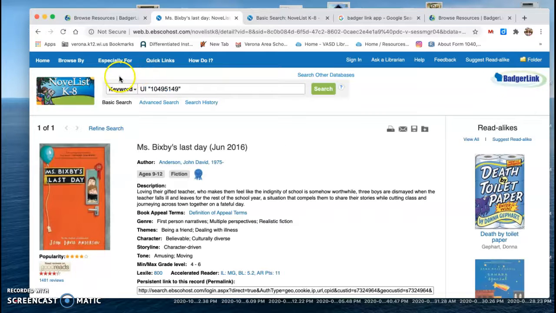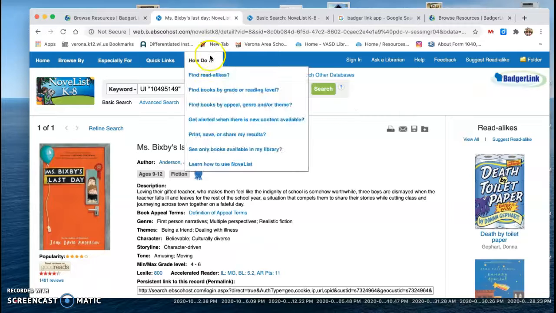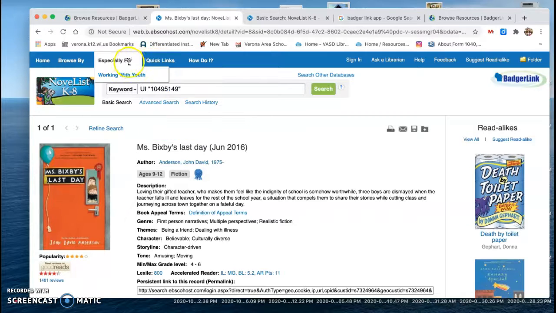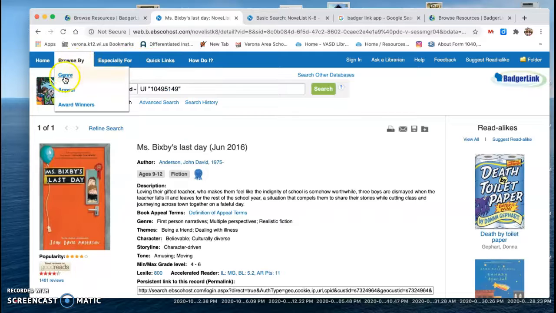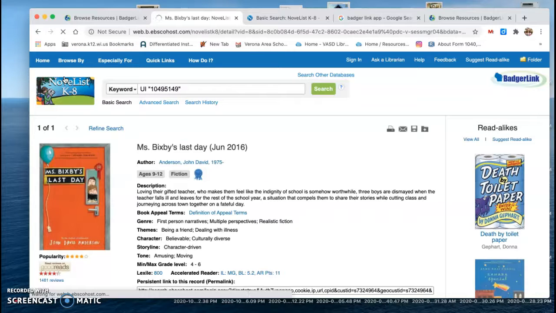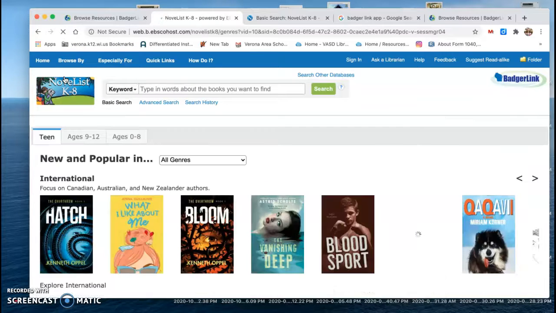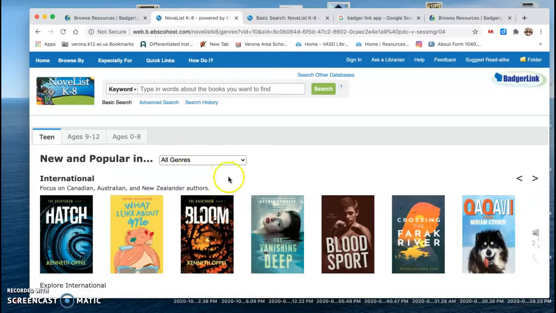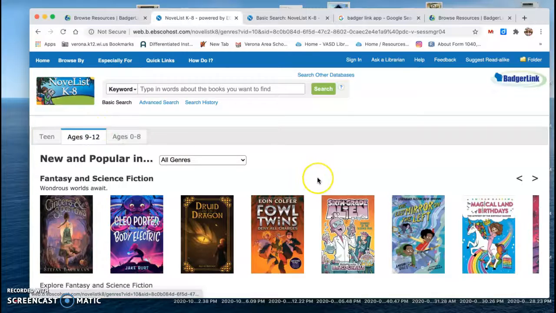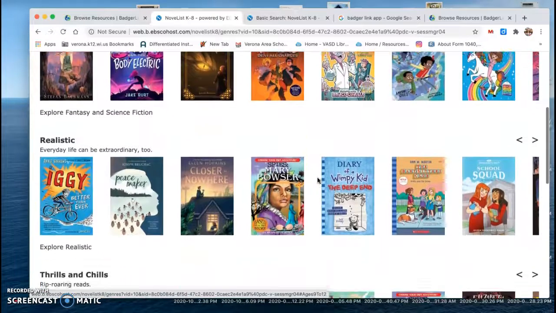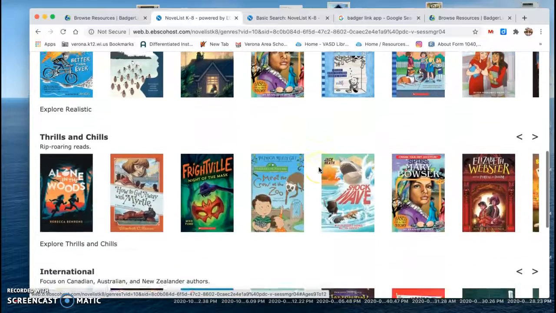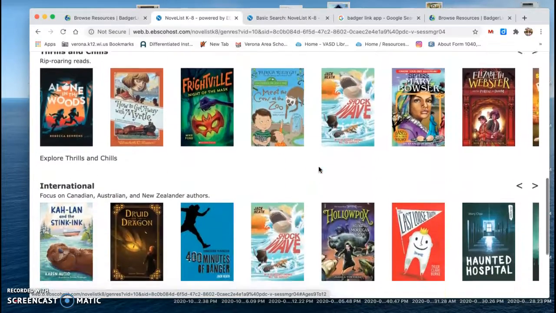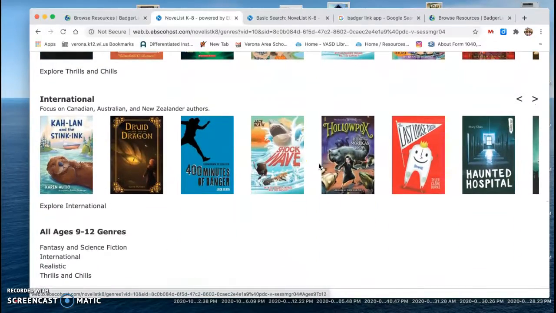All right, so that gives you a taste of Novelist. It is something that is fun to explore. And remember that you are not requesting books directly from this site. You are getting recommendations so that you can get the books from your school library, either Savannah Oaks or Badger Ridge.